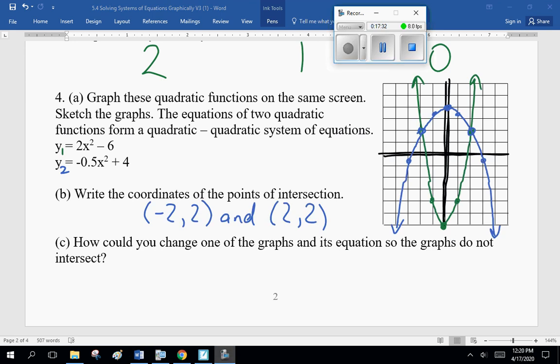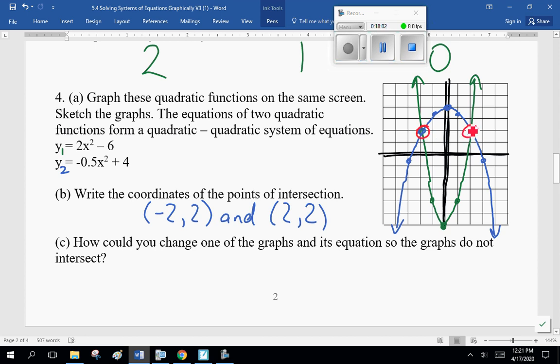Okay, when I drew my graphs, I got that. The green one, y1, 2x squared minus 6. Notice I start at (0, minus 6), and I go over 1 up twice as much, 2. Over 2 up 4 times 2 or 8. I get that. And y2 is minus 1/2 x squared plus 4. I get the blue graph. Where do they intersect? Minus 2 and 2, and plus 2 and 2. 2 intersection points right here and here.